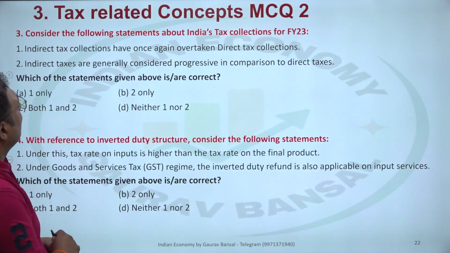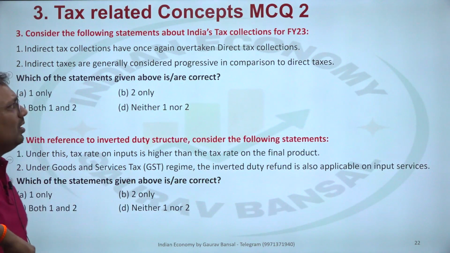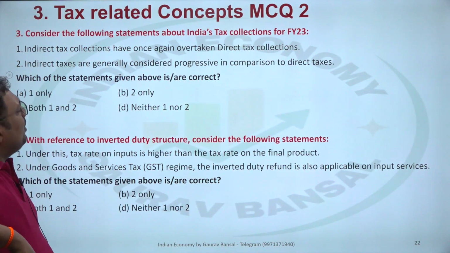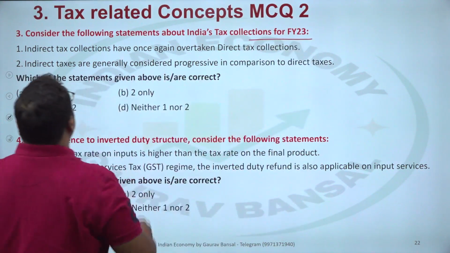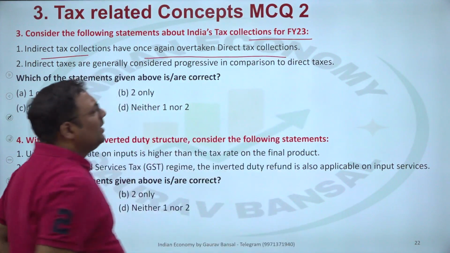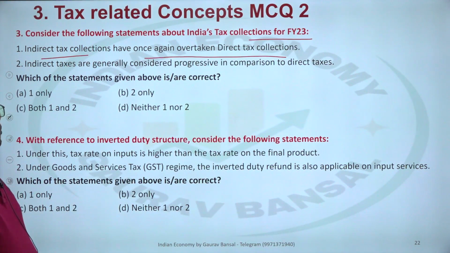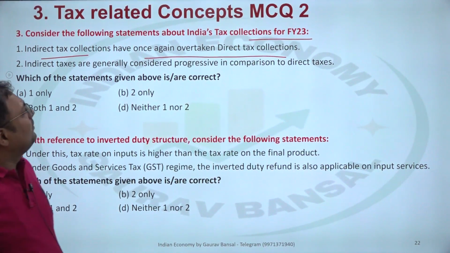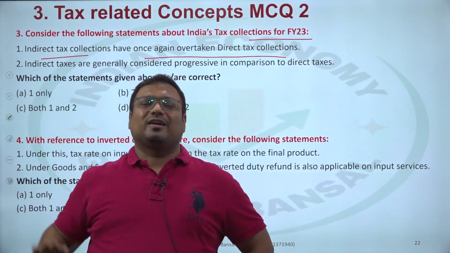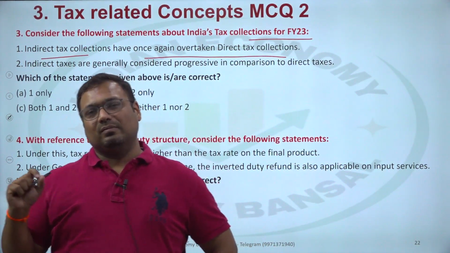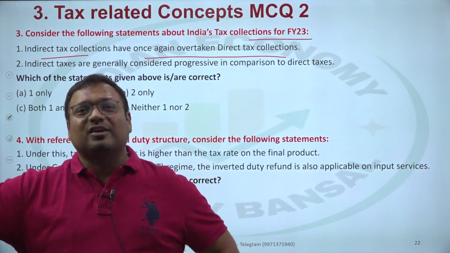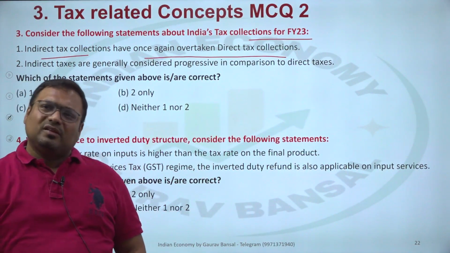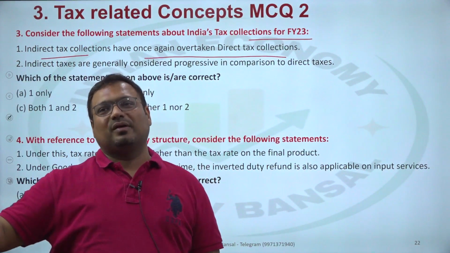Next question. This is from this year's budget. Consider the following statement from India's tax collection for financial year 23. Indirect tax collection has once again overtaken direct tax collection. Is it true? No. It was looking as if indirect taxes would take over the direct taxes, but this didn't happen. The GST collection was rising rapidly. Because GST collection was rising rapidly, we thought maybe this year indirect taxes will once again surpass the direct taxes.